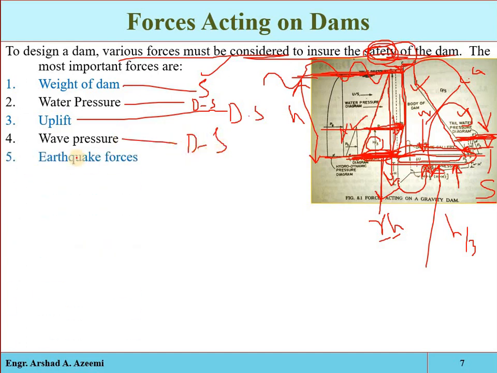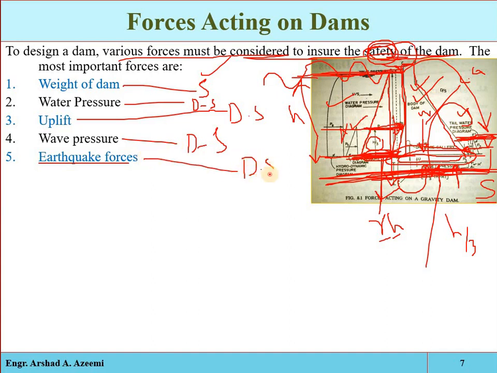Most importantly, we have the earthquake forces. Remember, these are considered when a dam is to be constructed in a seismic region. When an earthquake occurs, it produces acceleration in the foundation. Due to that acceleration, inertia is produced in the dam structure and in the reservoir, and those are also types of destabilizing forces acting on the structure and can contribute to its destabilization. So these are also a type of destabilizer force.